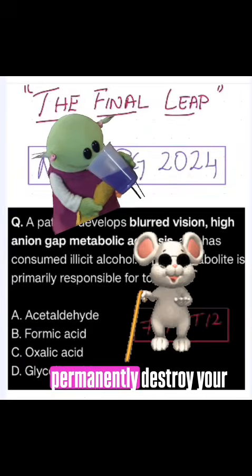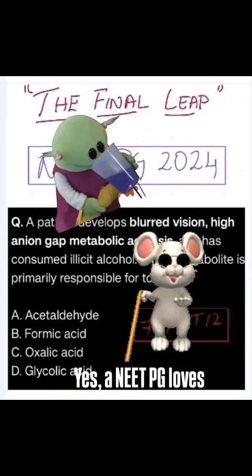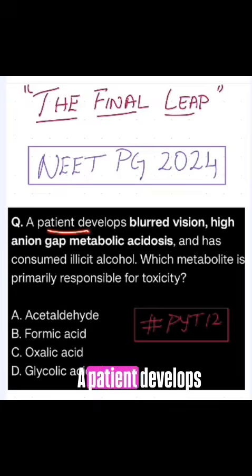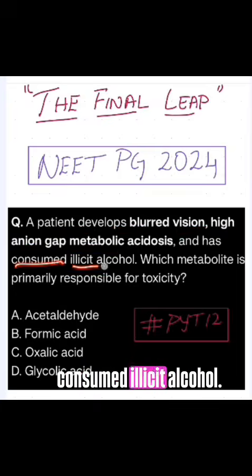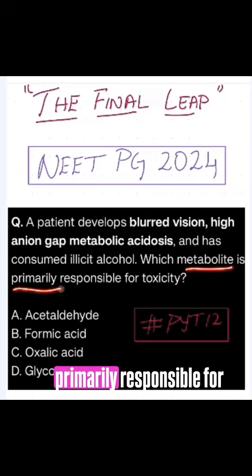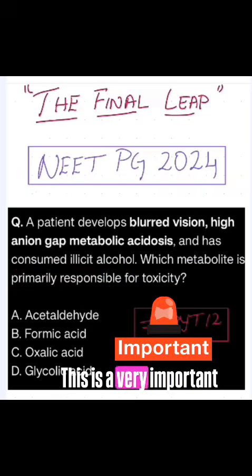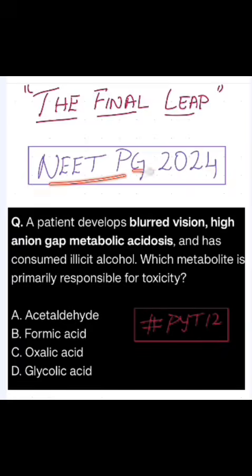Can one drink permanently destroy your vision? Yes, and NEET PG loves asking this. A patient develops blurred vision, high anion gap metabolic acidosis, and has consumed illicit alcohol. Which metabolite is primarily responsible for toxicity? This is a very important toxicology question asked in NEET PG 2024.